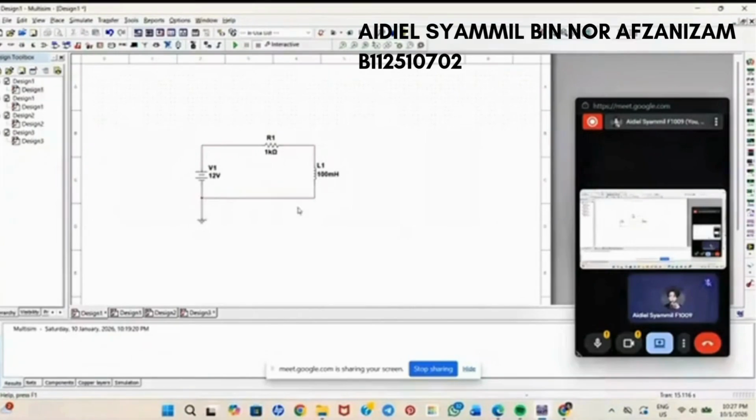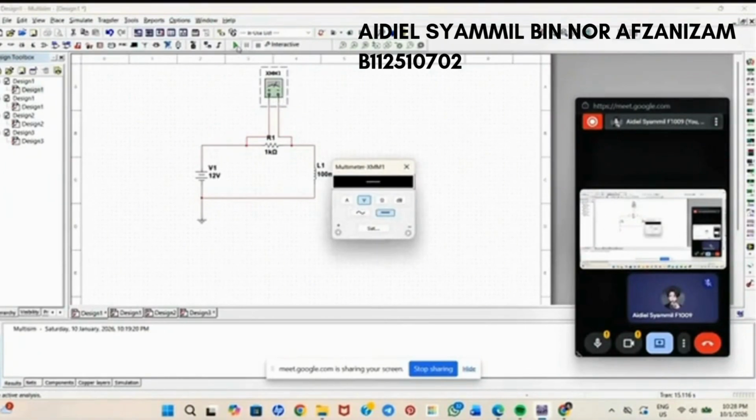After that, click the multimeter in the same way, positive to resistor and negative to resistor to find the voltage. And we run, we got the 12 volt.